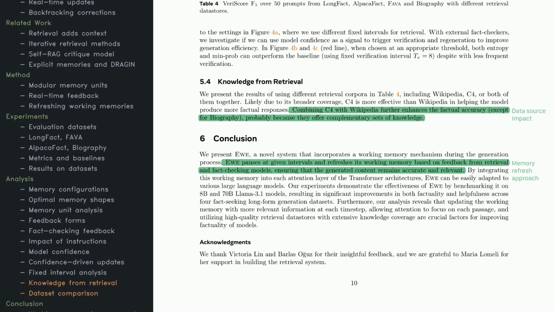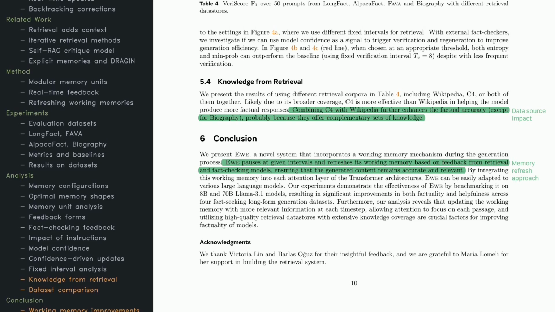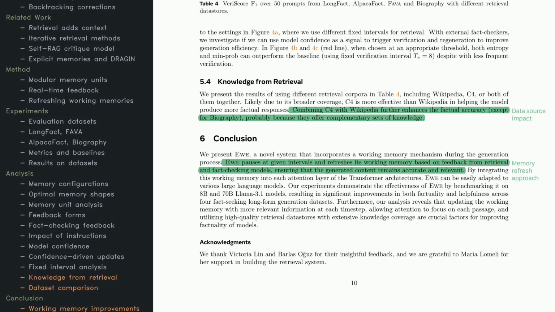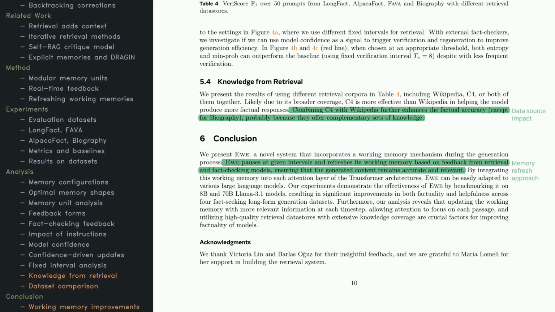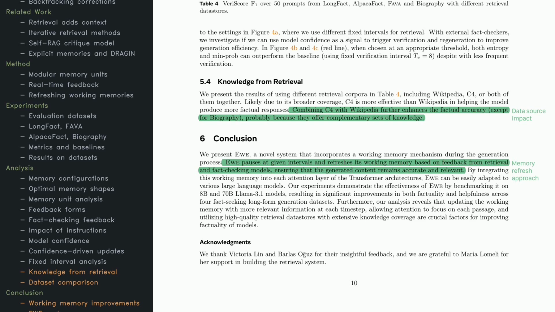And because EWE can adapt its memory in real time, it can stay laser-focused on the relevant information as each response unfolds. This makes it a flexible approach for anyone looking to boost the factual reliability of large language models.